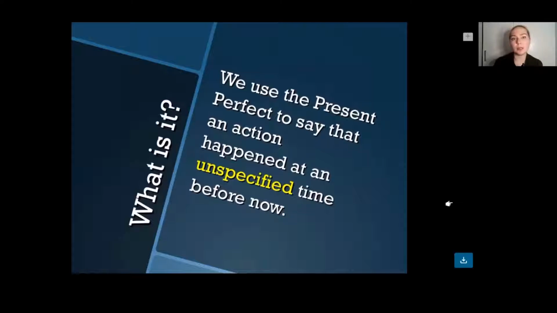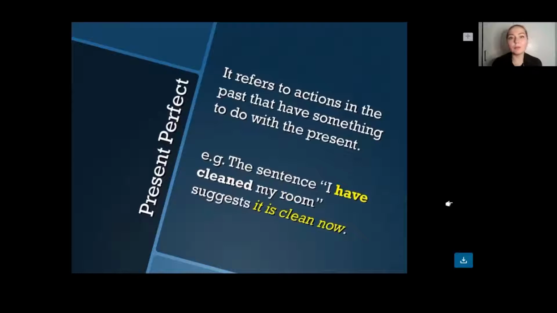an action happened at an unspecified time before now. So it just happened a while ago till that moment. Yeah, so you just started doing something and it continued till that moment. So it refers to actions in the past that have something to do with the present. It has some effect on a present time. So the action is completed. That's what you have to understand regarding present perfect tense.